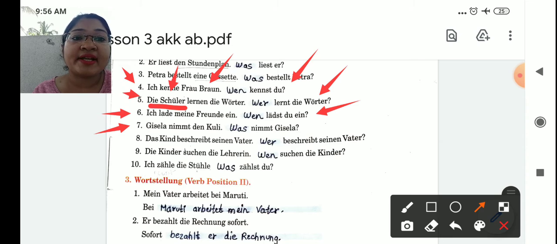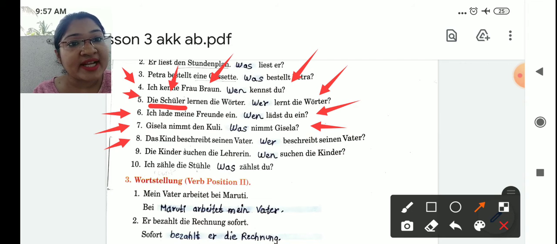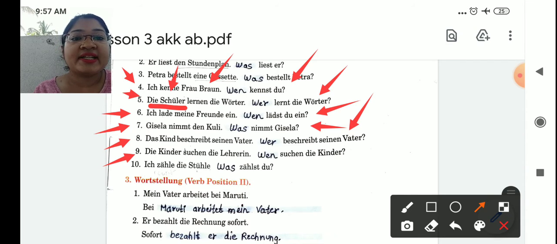Seventh, Gisela nimmt den Kuli. Gisela is taking the pen. So was nimmt Gisela? Pen, accusative thing. Eighth, das Kind beschreibt seinen Vater. The child is describing his father. So who is describing? Wer beschreibt seinen Vater? Number 9, die Kinder suchen die Lehrerin. The children are searching for the teacher.